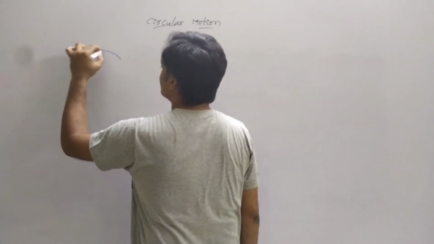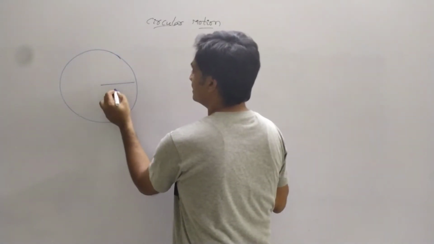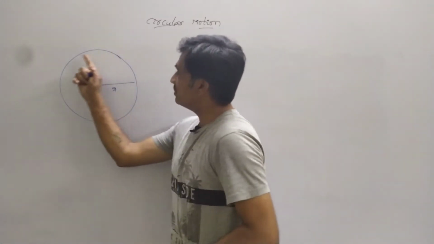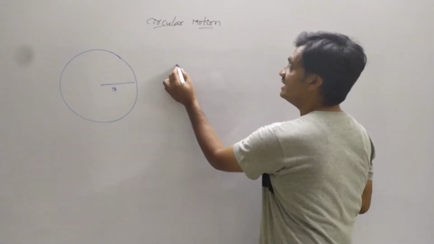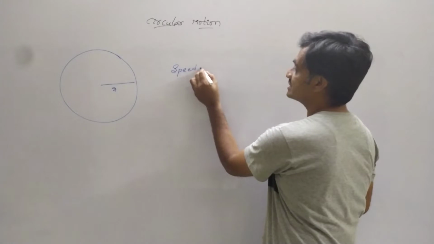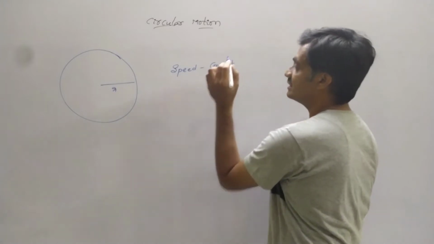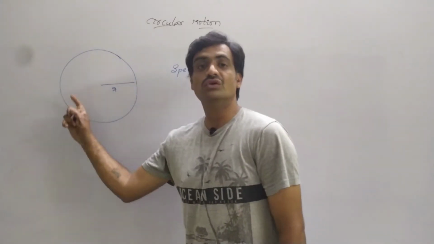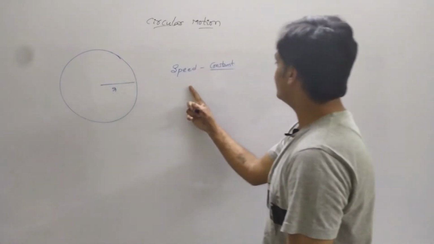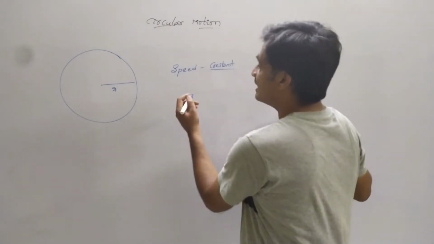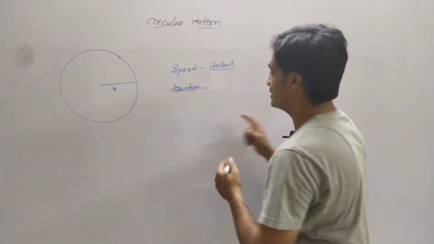Consider a body revolving in a circular path with a radius r. As the body revolves along this circle, the speed of the body remains constant. Why? Because the speed does not depend upon direction, and the body is moving with a uniform motion. Since the body is moving uniformly along this circle, the speed remains constant, whereas if we consider direction, it changes.